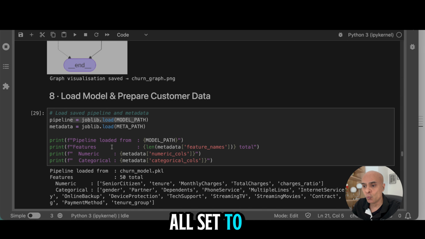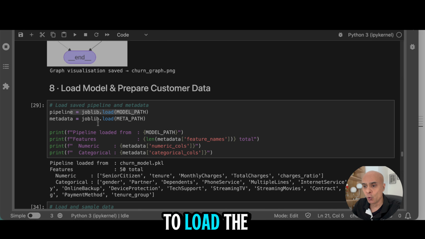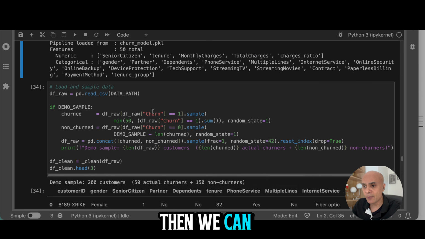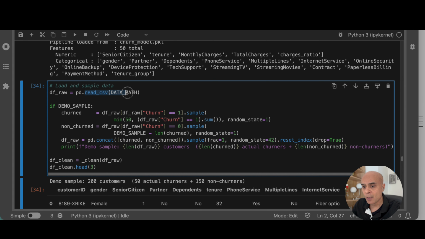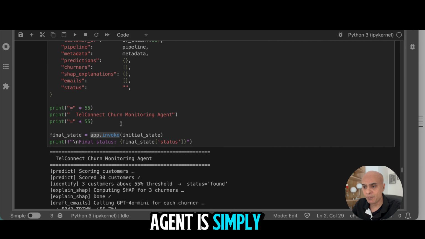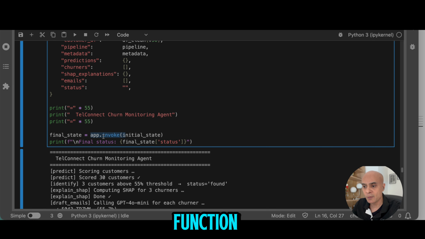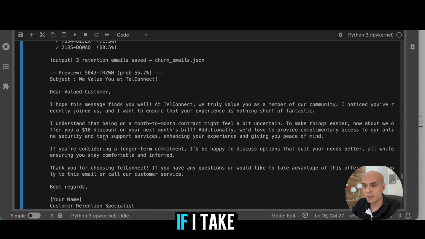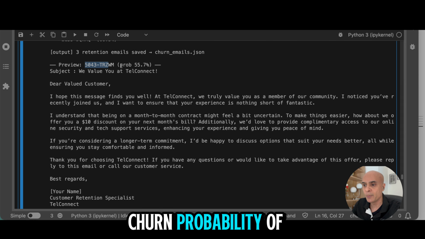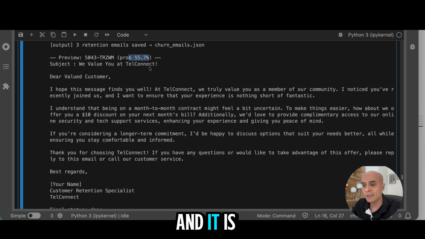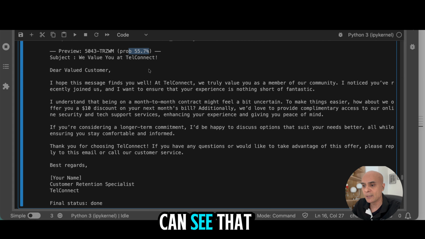Now we are all set to execute this graph. So we need to load the model that we have created earlier. And then we can also read the data and we can run the agent. So running the agent is simply using this app.invoke function. We just execute the graph, and then it is going to create all these draft emails. So for example, if I take this customer which has got a churn probability of 55.7%, which is more than 55%, it is going to create a draft email, and here you can see that this is identified.